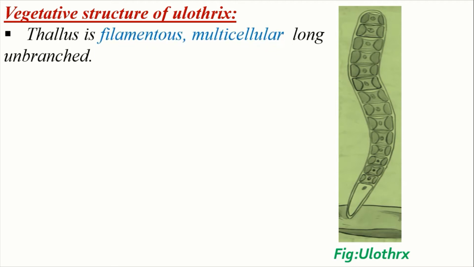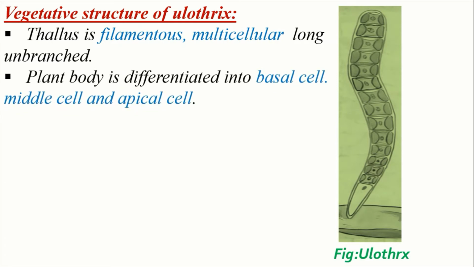First one, the thallus is filamentous, multicellular, long and unbranched. Here filamentous means thread-like structure and multicellular means they have different cells which perform different functions. Second one, the plant's body is differentiated into basal cell, middle cell and apical cell.